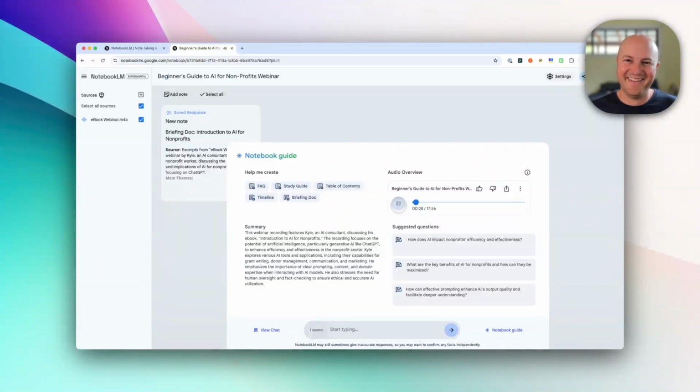Exactly. Like he's somebody who understands the challenges that nonprofits are facing. Yeah. And he's bringing that to the AI world. Yeah. And you can tell in the webinar that he really gets it. He's all about practical application. He even describes AI as your super smart but slightly clueless assistant. Okay. Like it can do a lot, but it really needs those clear instructions. Right. Like that new intern who's ready to go. Yes. Exactly. Full of enthusiasm. Yeah. But you've got to kind of show him the ropes.